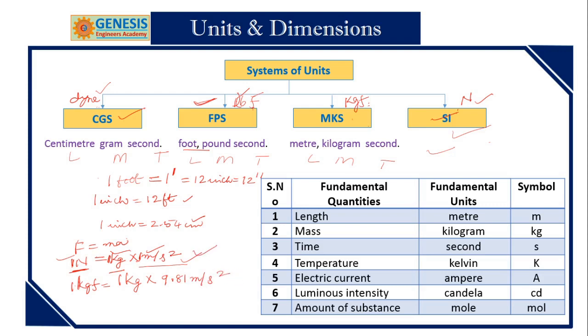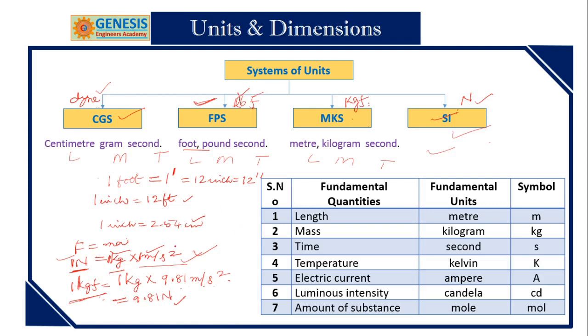In SI system, it is 1 meter per second square. In kgf, it is 9.81 meters per second square. You got my point? So from this, you can compare. This becomes 9.81 newtons. So 1 kg force, that is the unit in MKS system, is 9.8 times more than SI system. This is the difference between MKS and SI.